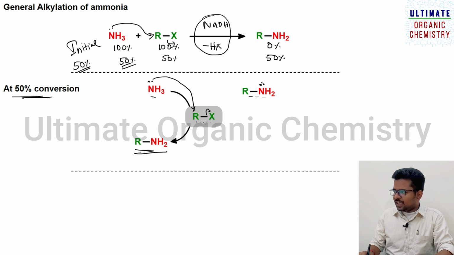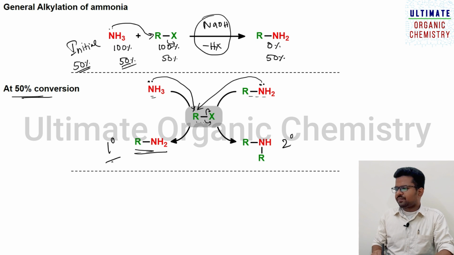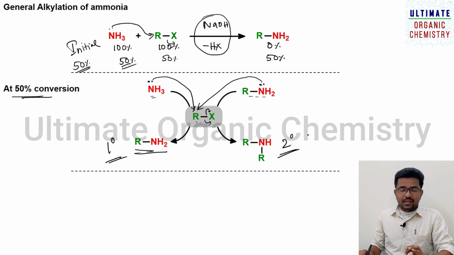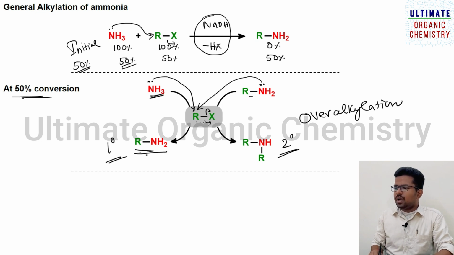Here also the nitrogen lone pair will attack the carbon atom of this R group, and the halide will leave. So this also gives a new amine which is secondary. So this is primary and this is secondary. By using the normal alkylation procedure, you will get an over alkylation product. This is said to be over alkylation. But our aim is to prepare only the primary amine from ammonia. So for that purpose you need to use Gabriel phthalimide synthesis, and this method is not advisable.